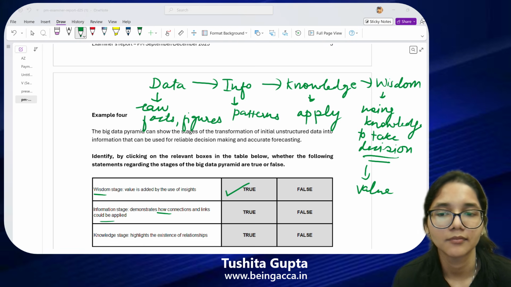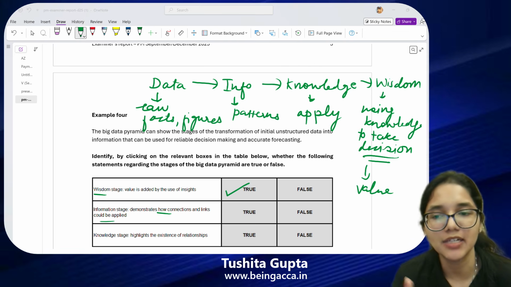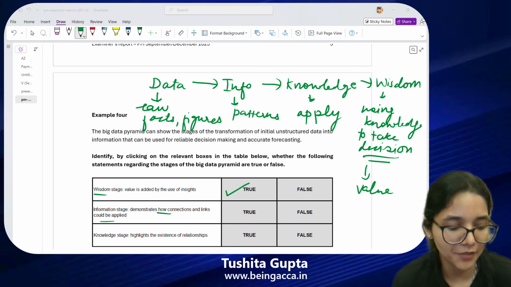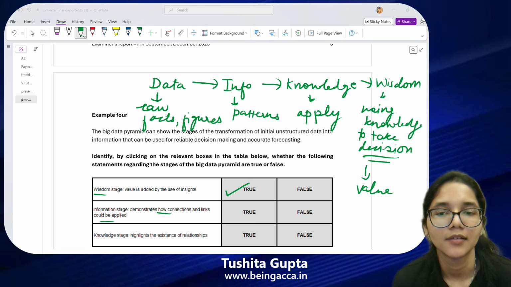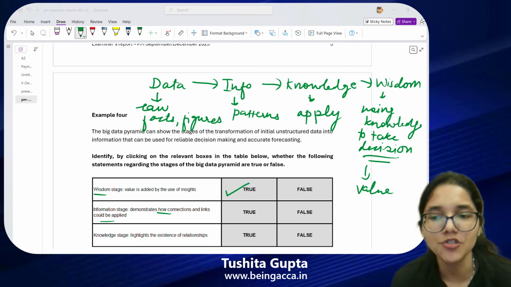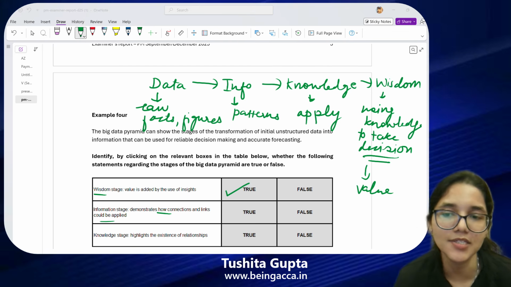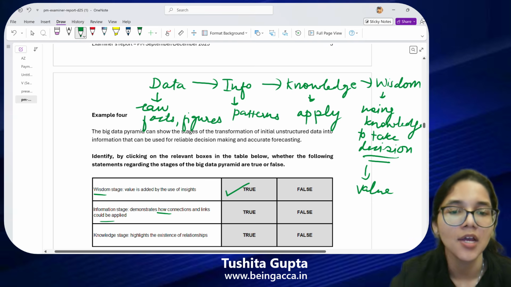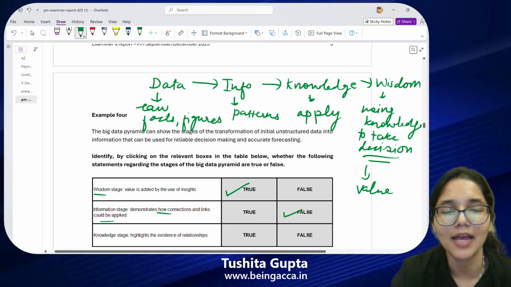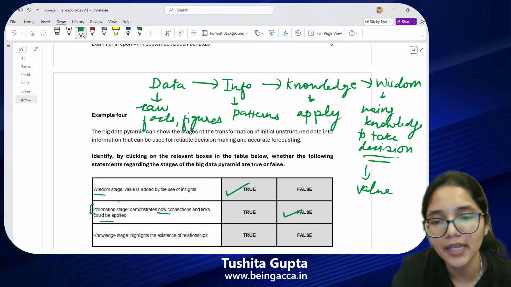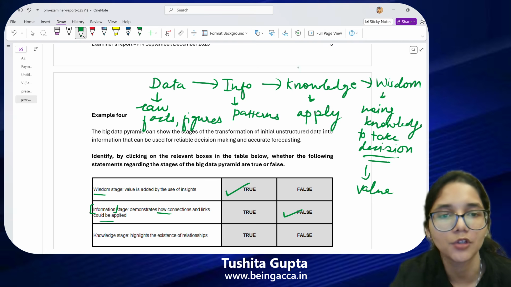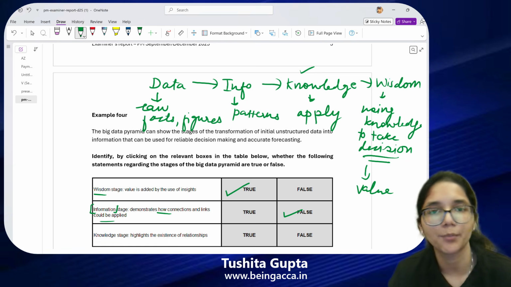From how to we can change it to the. Like, this exact statement is a definition of another stage. Can we simply not change the name of the stage? Yes, ma'am. What should we do? Information should be replaced with knowledge. Application of the scenarios, of the connections, of the links is done in the knowledge stage and not in the information stage. That is why I will be marking this statement as false. If rather than using information here, this line used knowledge, then I would have marked this statement true.